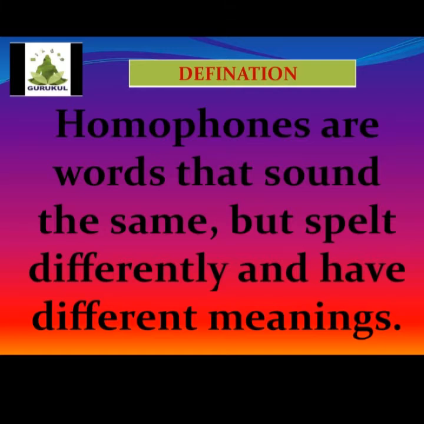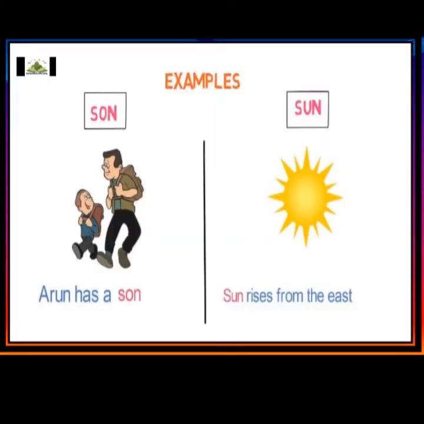Okay, now let's see the definition once again. Homophones are words that sound the same but are spelled differently and have different meanings. Once again I'm repeating, children, homophones means the same sound, and the pronunciation is also the same, but they differ in meaning and spelling. That is called homophones. Okay, now let's look at examples of homophones to make the topic clear.